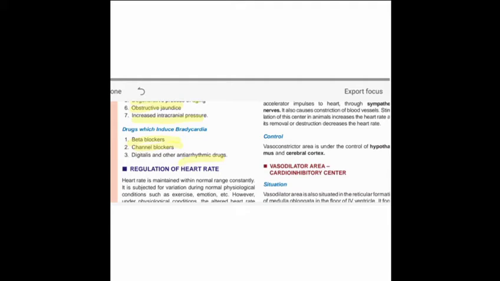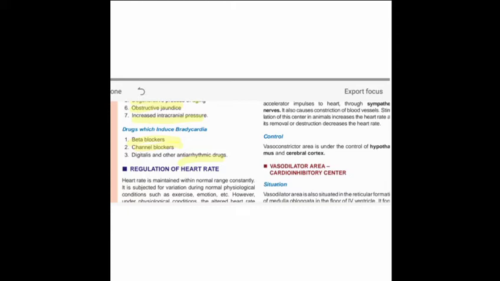Why do we discuss the drugs regarding bradycardia? Because the physiological and pathological conditions we discussed before, like tachycardia, are often seen in modern society. To overcome the pathological condition of tachycardia, many drugs are used so that the heart rate decreases, and when it decreases, the disease is recovered.